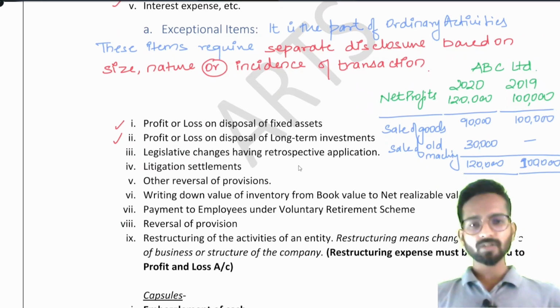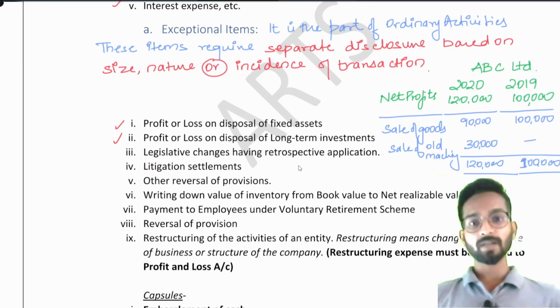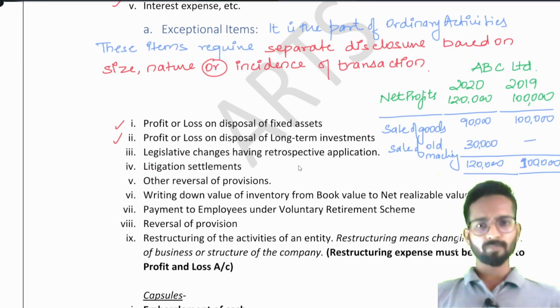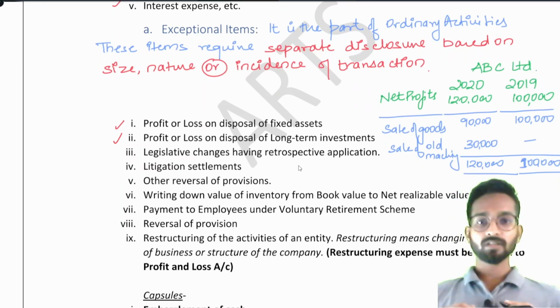Because it has been imposed on us by statute, we have to provide a disclosure in our annual reports, so that our users, our shareholders, know that whatever effect on the profit and loss statement has been, it has been due to the change in law.